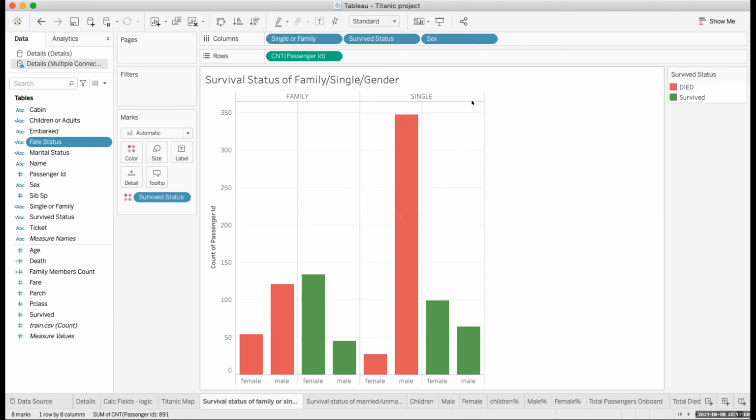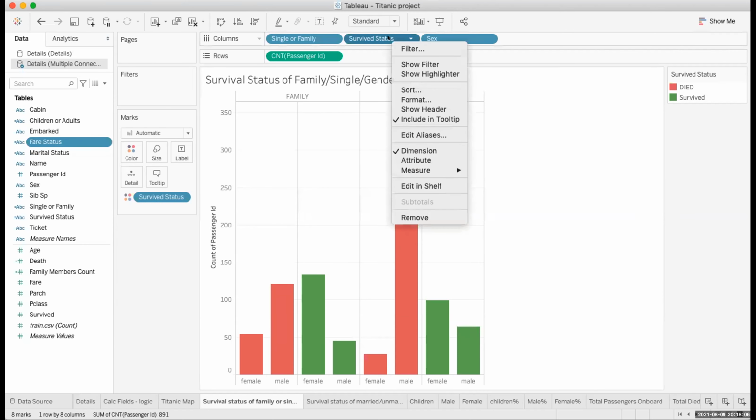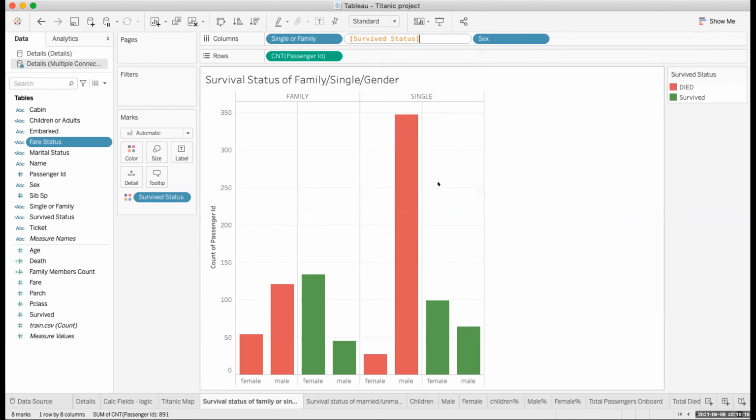Can you show me that column of survival status? The survived status. Right click on this. Edit in shell for alias? Edit in shell. One second. Do one thing, come on the left side in the data pane. From there, do it. Survival status.